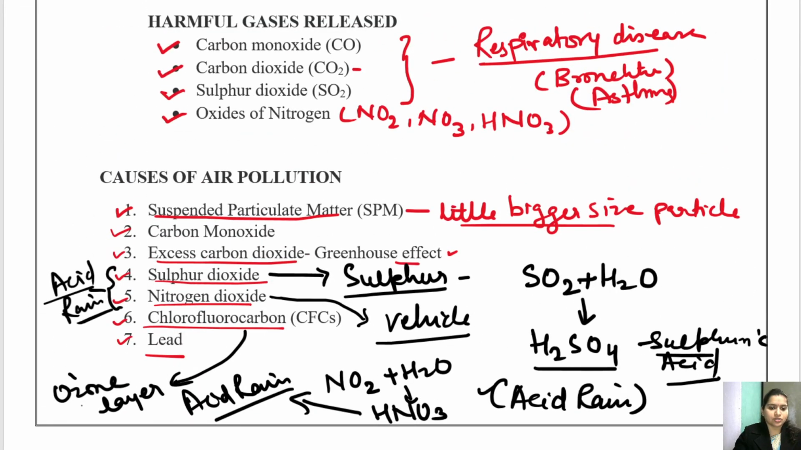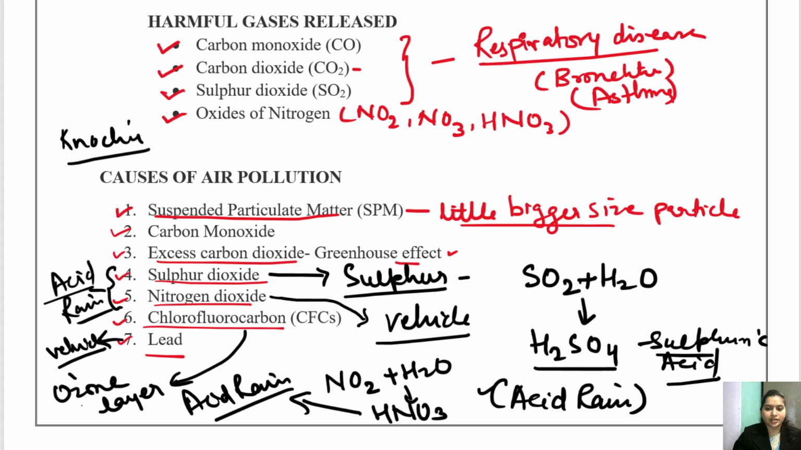And then lead, children. Lead is used in vehicles to avoid knocking. What is knocking? If you are riding a scooty or a bike, it should not stall in between and should not make any noise. So in order to avoid the sound, they add lead to the automobiles, which is again very dangerous, may be inhaled, and can cause respiratory diseases. So these are the causes of air pollution.